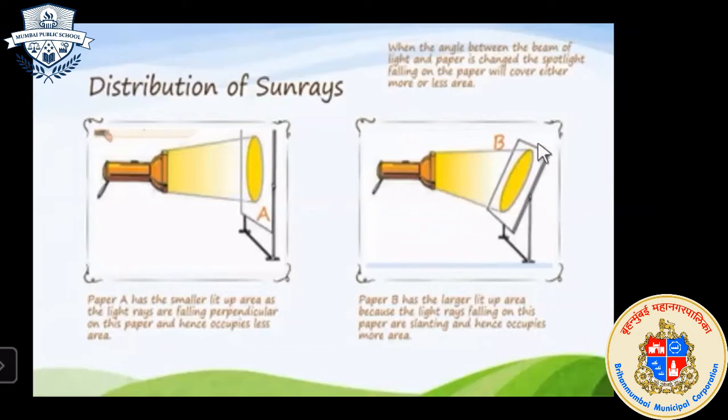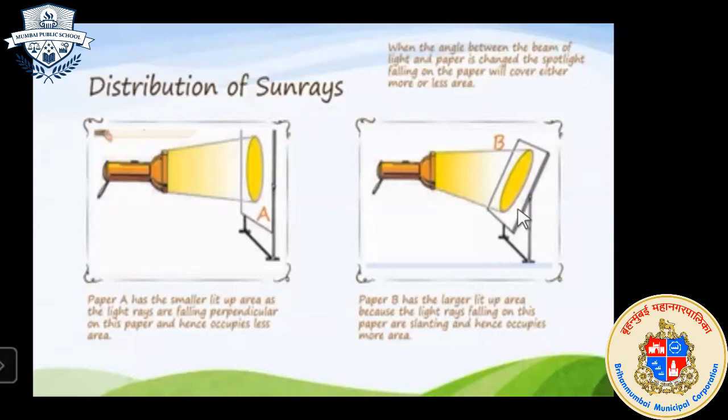Look at paper B and tell me, why does it occupy more area in comparison to paper A? What do you think? The sun rays are falling so many.